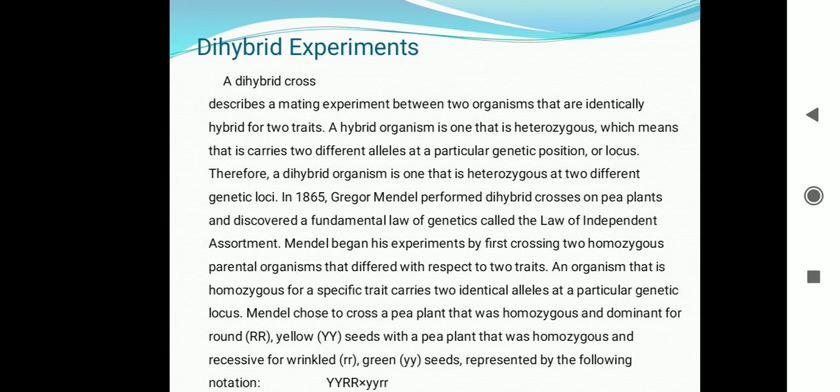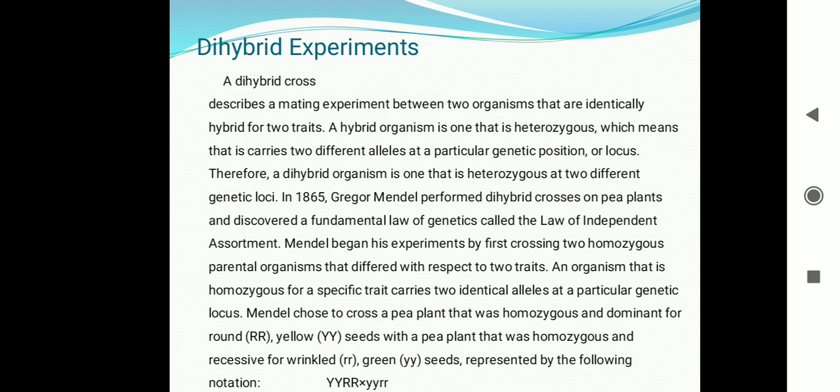When these two plants were crossed, Mendel observed that in the first generation only yellow and round seeds were obtained, and no wrinkled green seeds were obtained in the F1 generation.